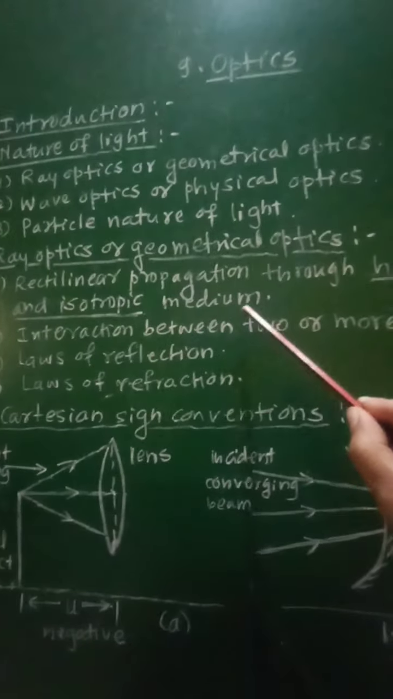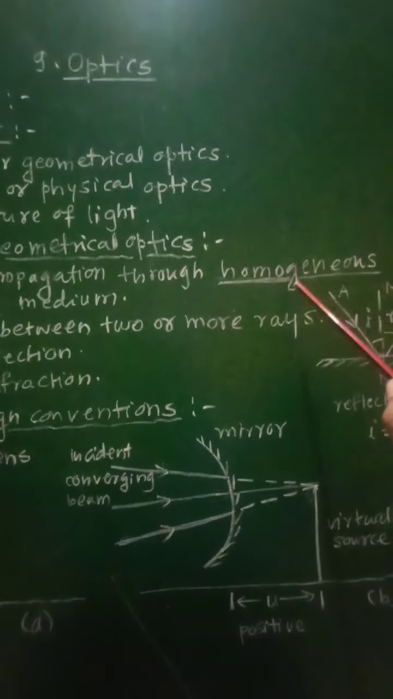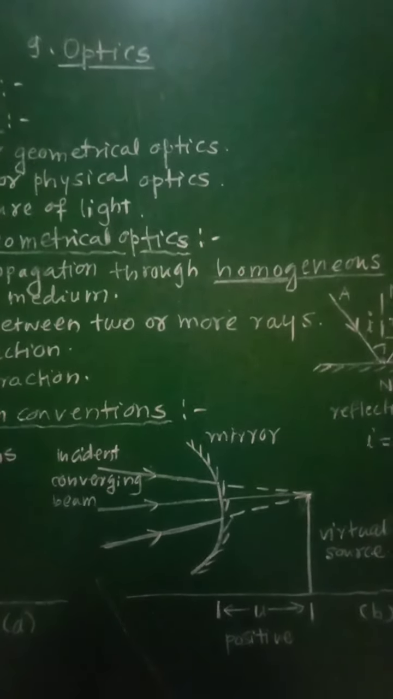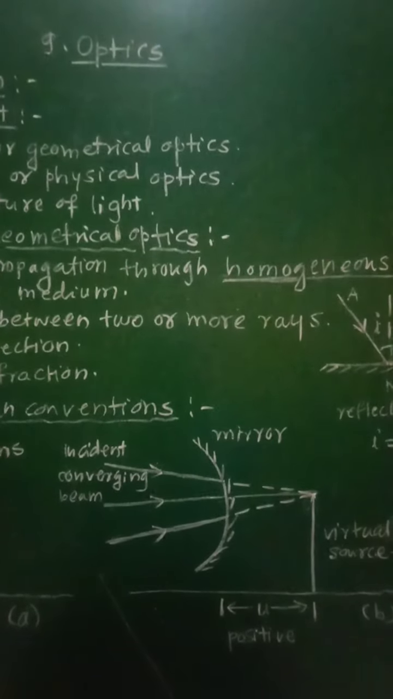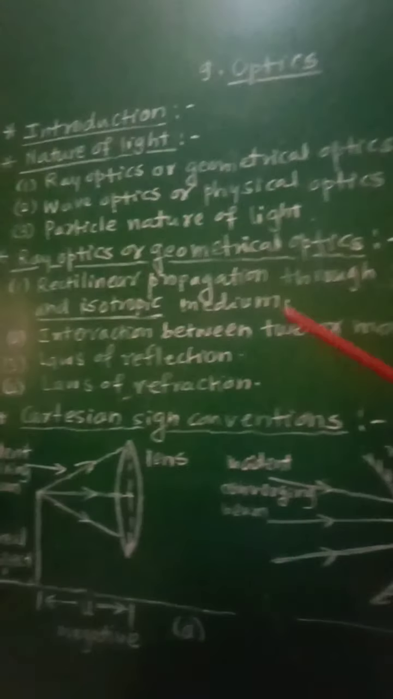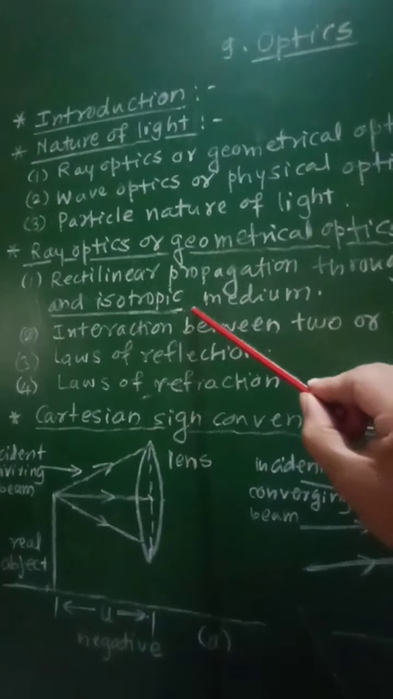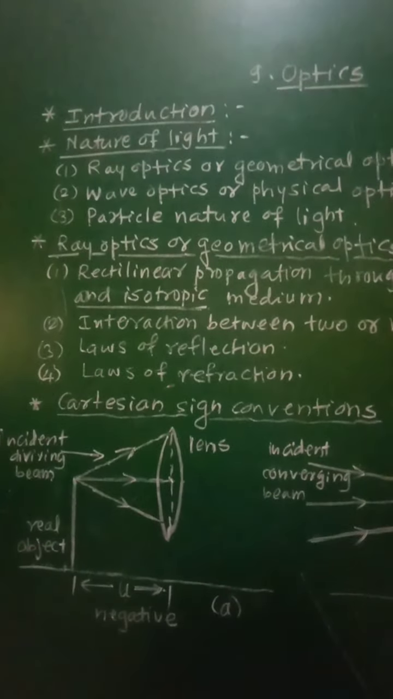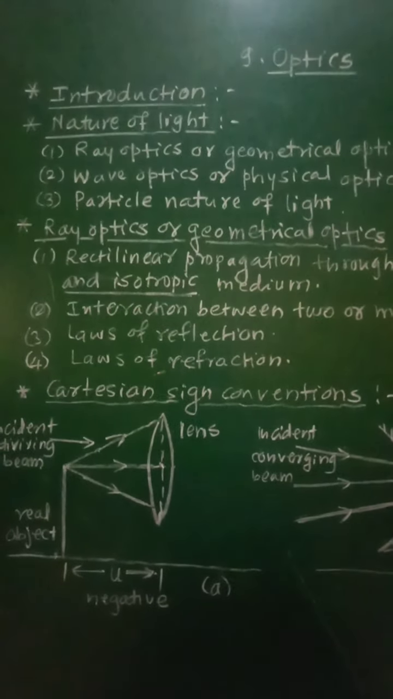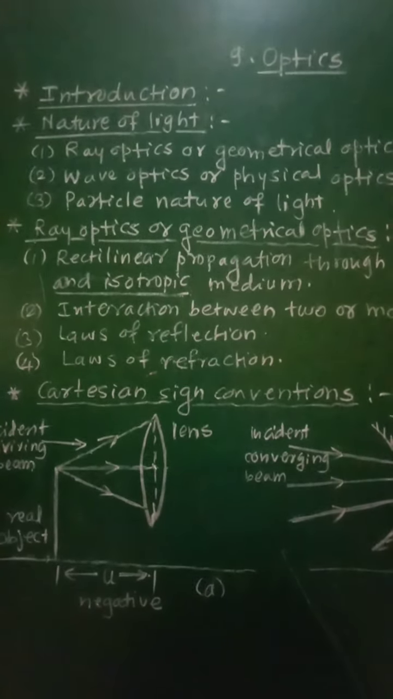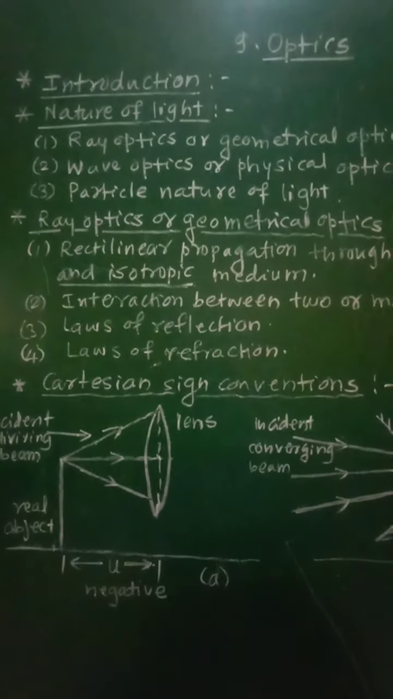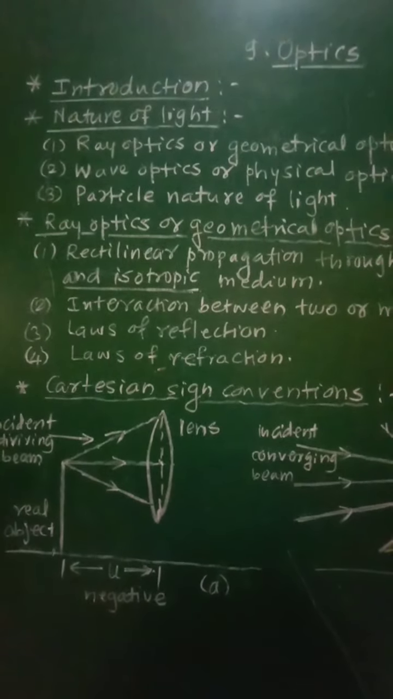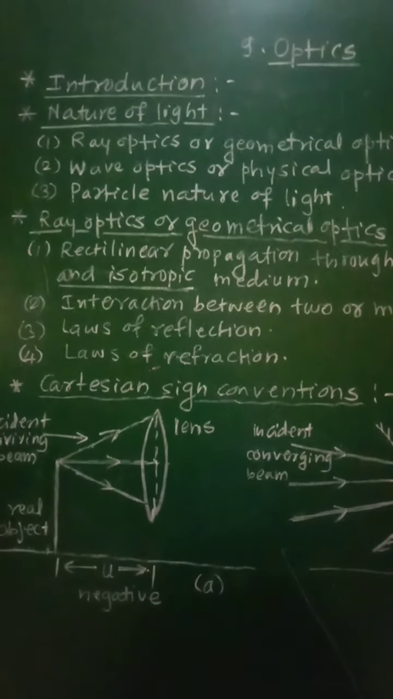and isotropic medium. Now the term homogeneous means that the properties of light will be the same everywhere throughout the medium, and isotropic means the properties of light will be the same in all directions.